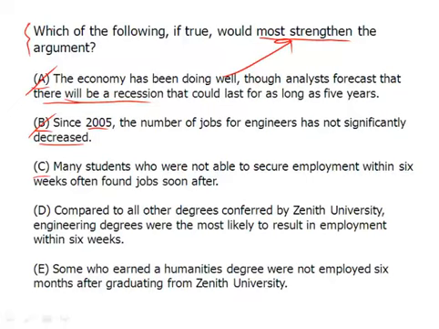C, many students who were not able to secure employment within 6 weeks often found jobs soon after. Again, this is irrelevant because we're dealing with engineering students who want to go to ZU or who are told to go to ZU if they want a job. D, compared to all other degrees conferred by ZU, engineering degrees were the most likely to result in employment within 6 weeks. Aha! That's exactly what we wanted.